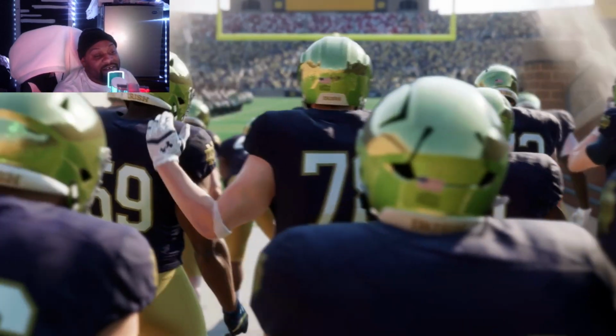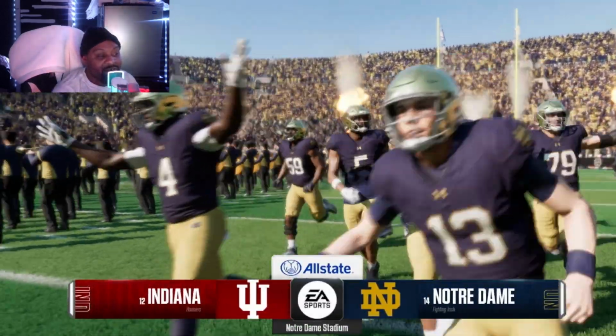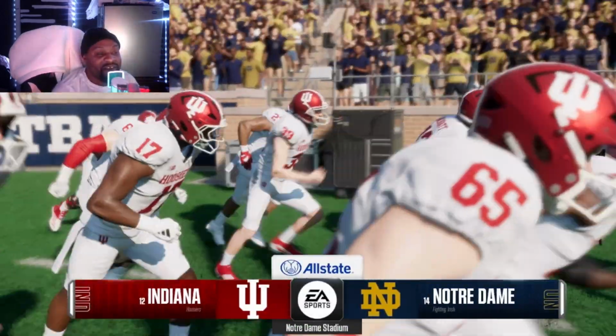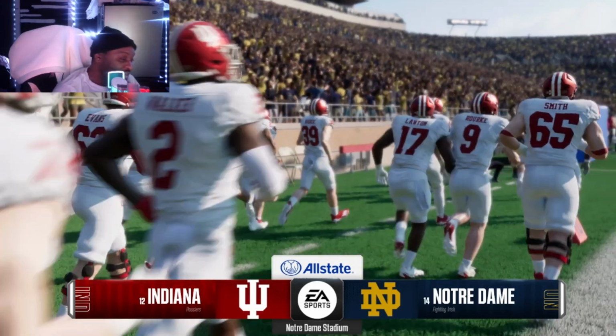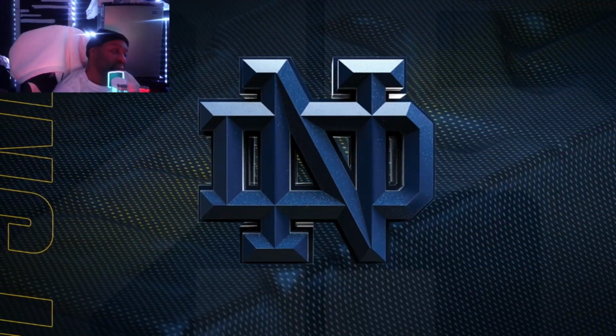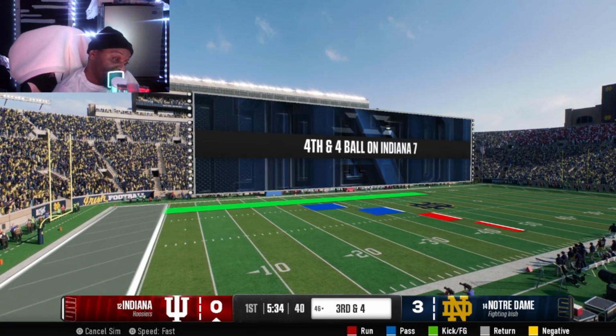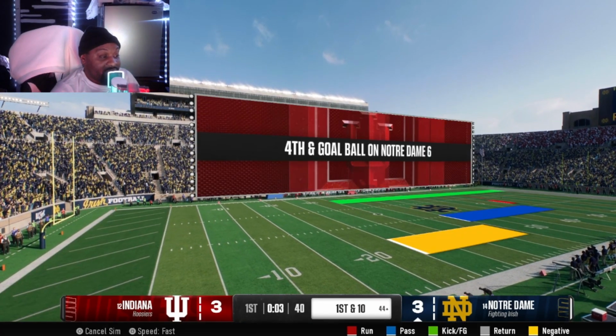Nevertheless, I can see this one going either way, but I don't really think Notre Dame is gonna make any noise when they face real competition. So I can see Indiana beating this team. I can see Notre Dame, but we're gonna see what happens in this game.